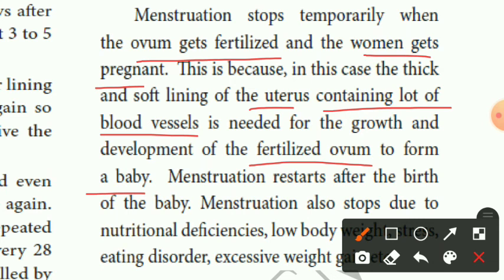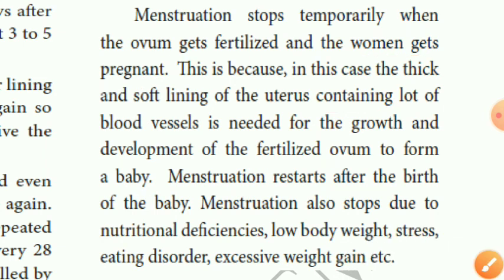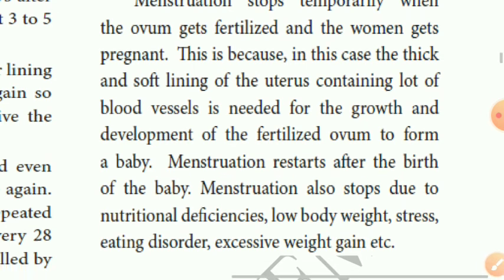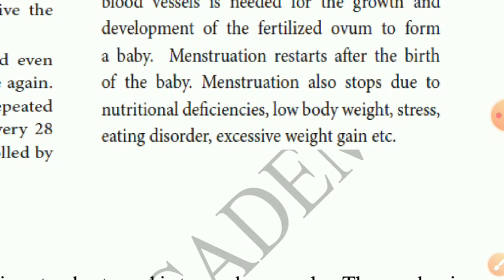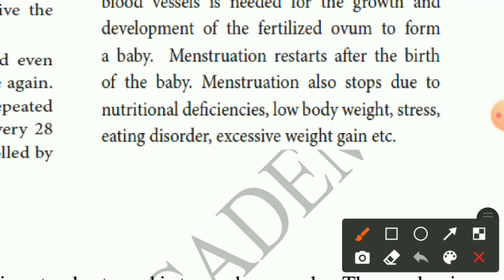Menstruation also stops due to nutritional deficiency, low body weight and eating disorder. These are some reasons: nutritional deficiency, low body weight, stress, eating disorder, and excessive weight gain.